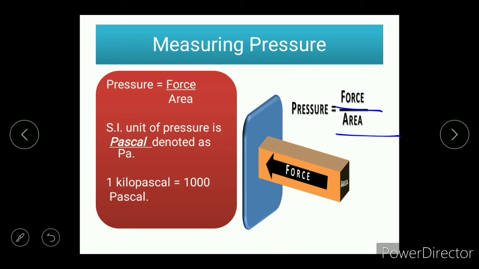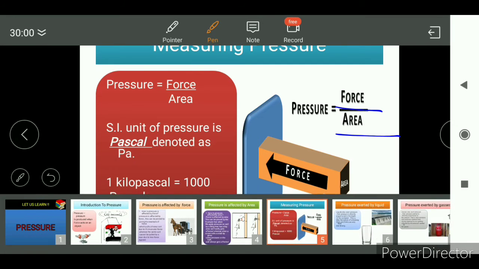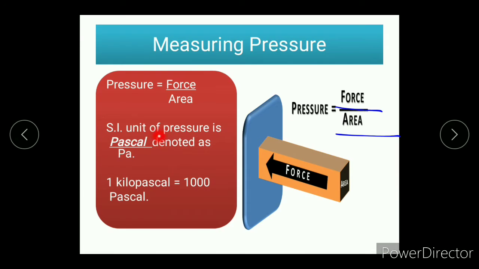Next, we study that the standard unit of pressure is pascal. Every unit that is measured in science or maths has a standard unit, the unit that is commonly used, like the standard unit of force is Newton that we studied in the last video, and the standard unit of pressure is Pascal, which is denoted by Pa.